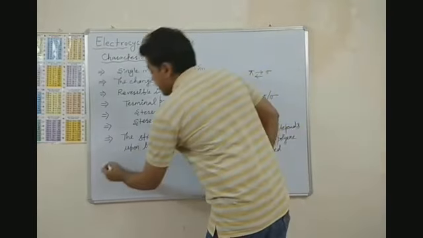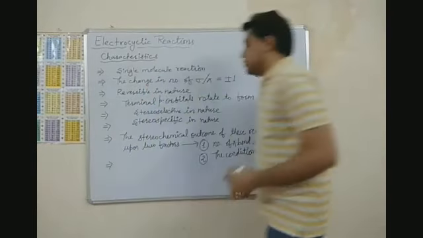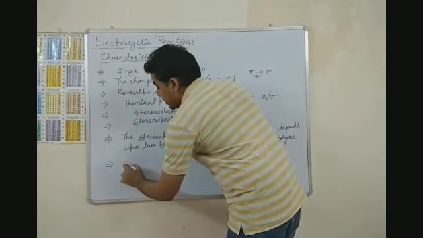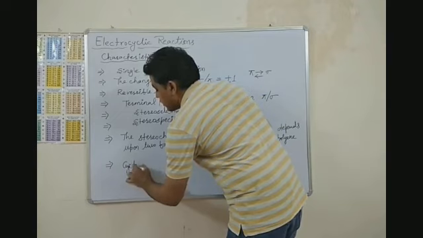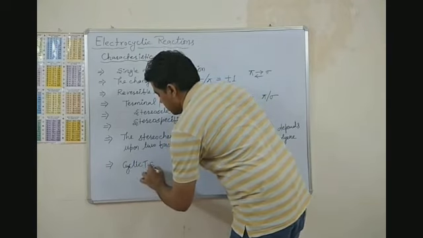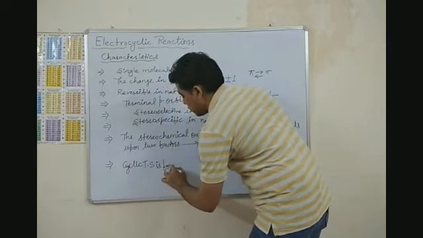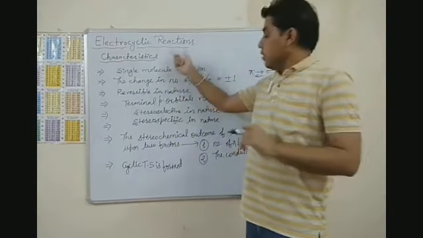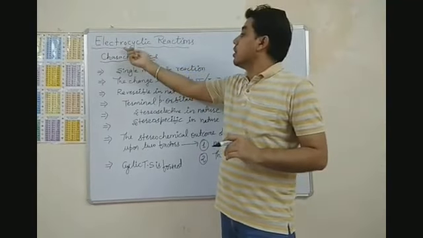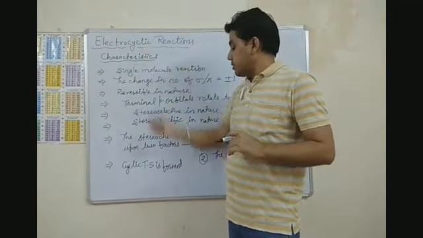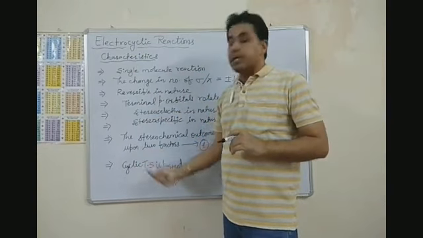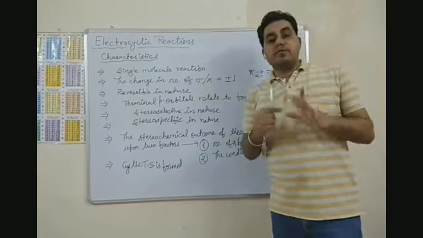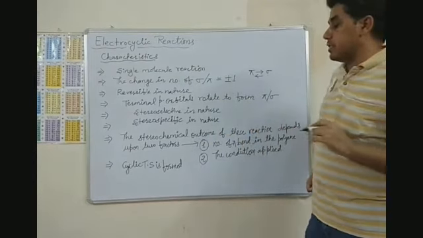And the last characteristic of these reactions is, during electrocyclic reactions, a cyclic transition state is formed. What is the specific feature of these cyclic transition states?